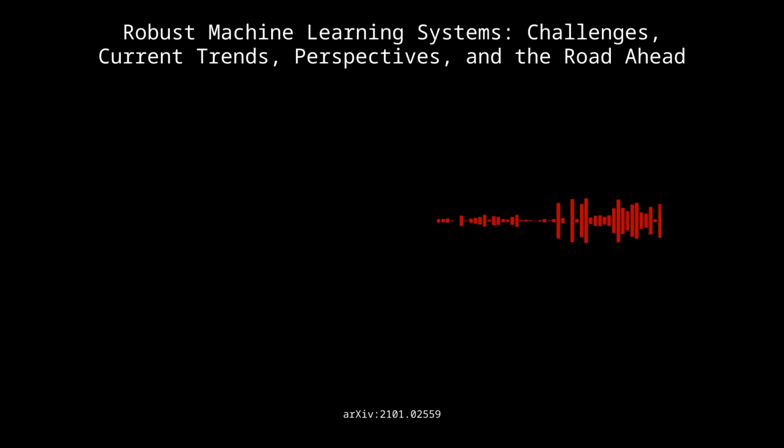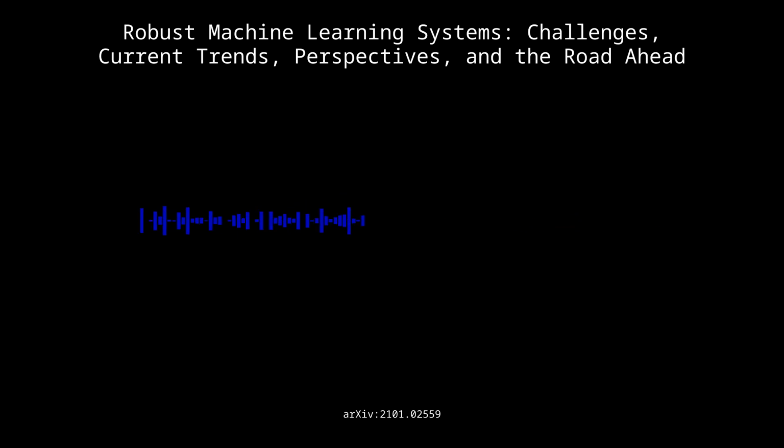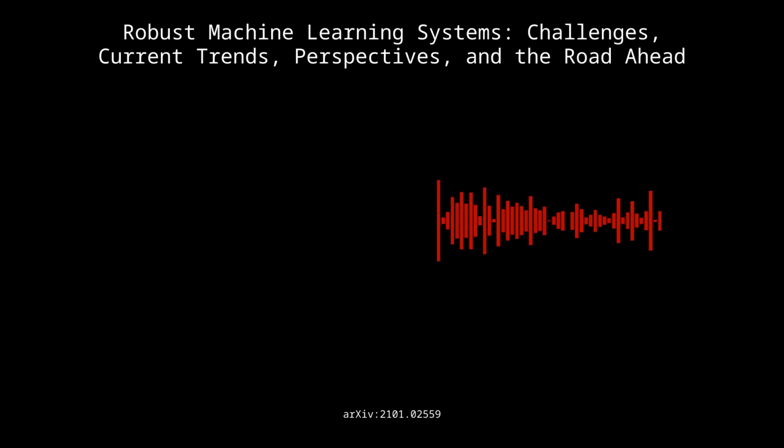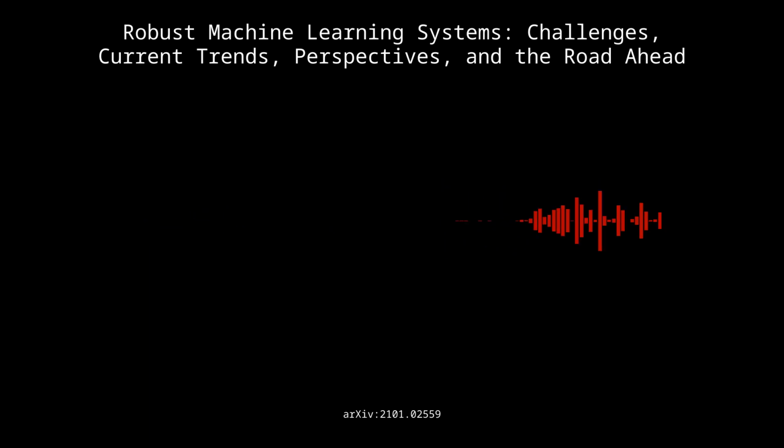Okay, so let's recap some of the key takeaways for our listeners who are already experts in this field. What are the most important things they should focus on as they continue to work in this area? The first thing is to move beyond accuracy as the only measure of success. Robustness, which includes both security and reliability, needs to be a top priority from the very beginning. So it's about building systems that are not only accurate, but also secure, reliable, and trustworthy.